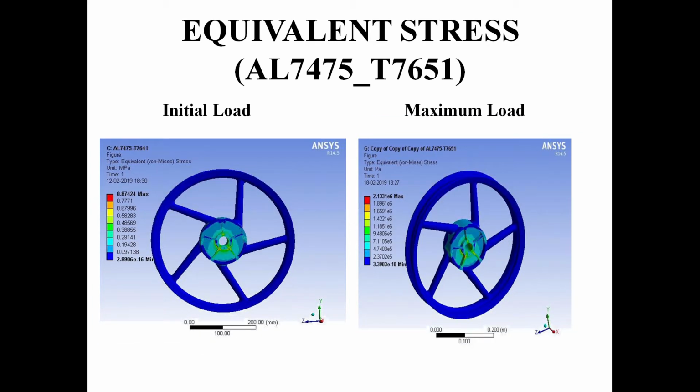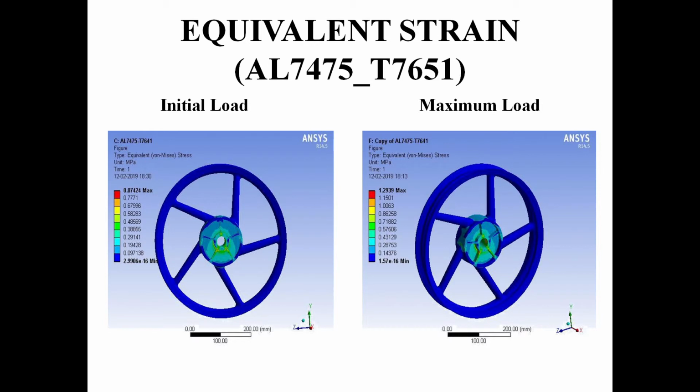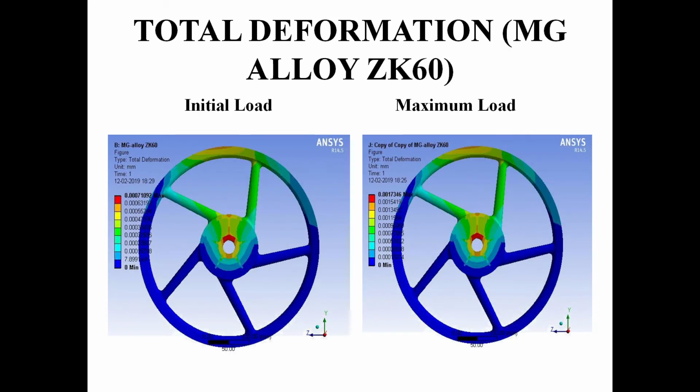Similarly, we have chosen the equivalent stress of initial load and maximum load for the AL7475 series, displayed in the presentation, and the equivalent strain of the AL7475 series is also clearly explained. Like that, we have done the other two materials, like MG alloy ZK60.